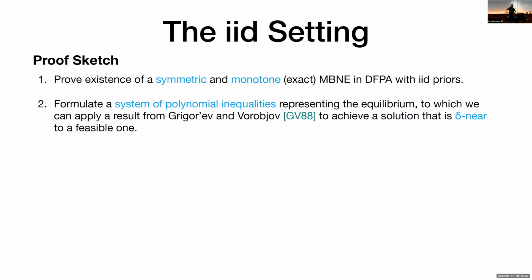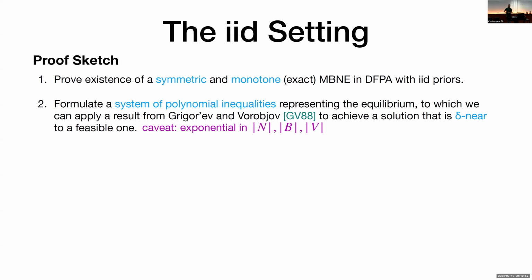And then there is a quite straightforward way to represent the conditions of a mixed equilibrium by just writing out a system of polynomial inequalities. And then we know from a previous paper from Grigoriev and Vorobjov back in 1988 that we can use an algorithm as a black box, essentially, that achieves a solution that is delta near to a feasible one in polynomial time. So is that it? Are we done? Actually, no, because there is a caveat, and that's the description of this problem.